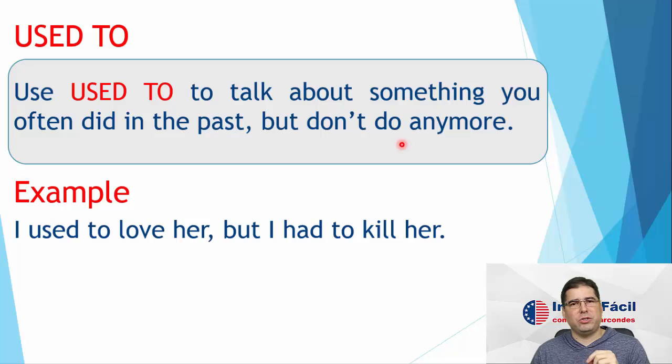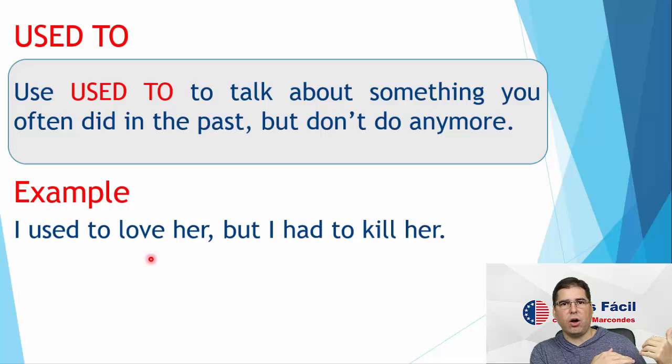Now, let us see here some examples. Do you remember a song from Guns N' Roses? I think many or most of you are too young, but it was a fairly famous song. So the name was exactly this: I used to love her, but I had to kill her. Okay, I used to love her. So this is in the past.